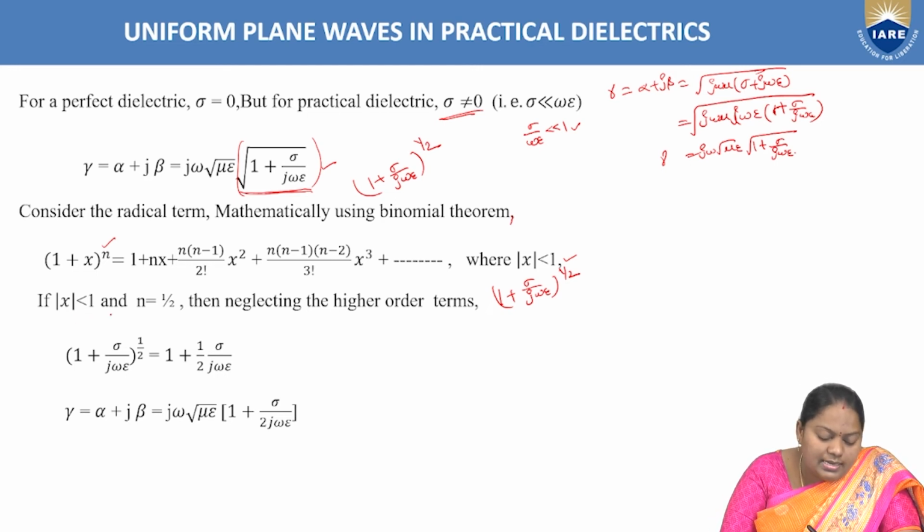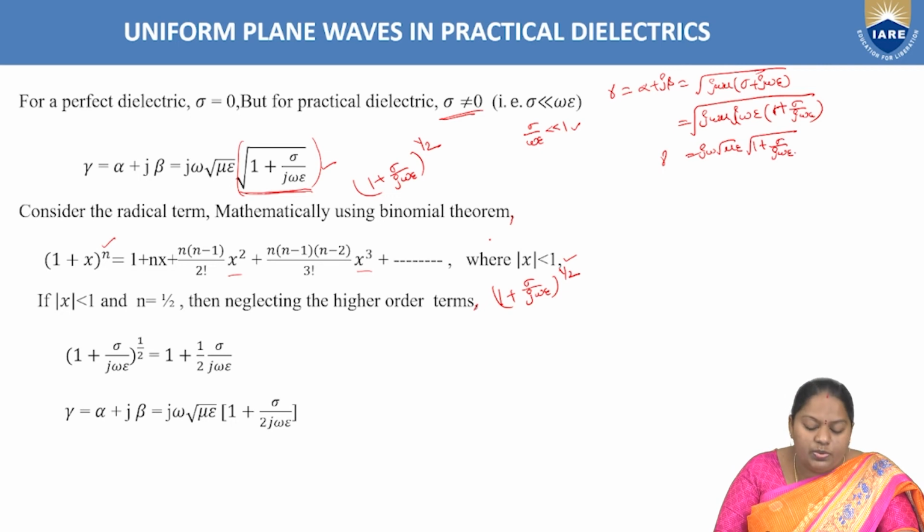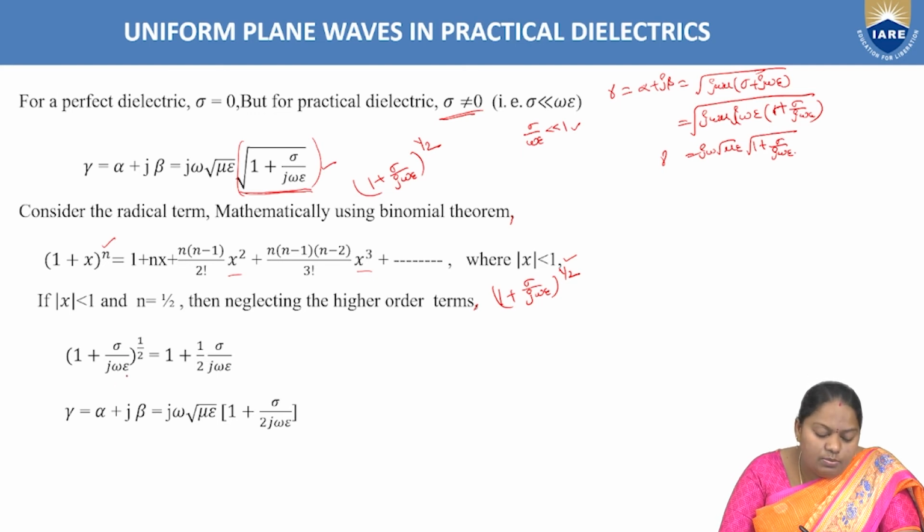So if modulus of x is less than 1 and n is equal to 1 by 2, then neglecting the higher order terms, right? Higher order terms means x square, x cube, x power 4 and all terms are to be neglected. Why? Because this formula is applicable if modulus of x is less than 1. So you neglect all the higher order terms. Then 1 plus sigma by j omega epsilon whole power 1 by 2 is equal to 1 plus nx.